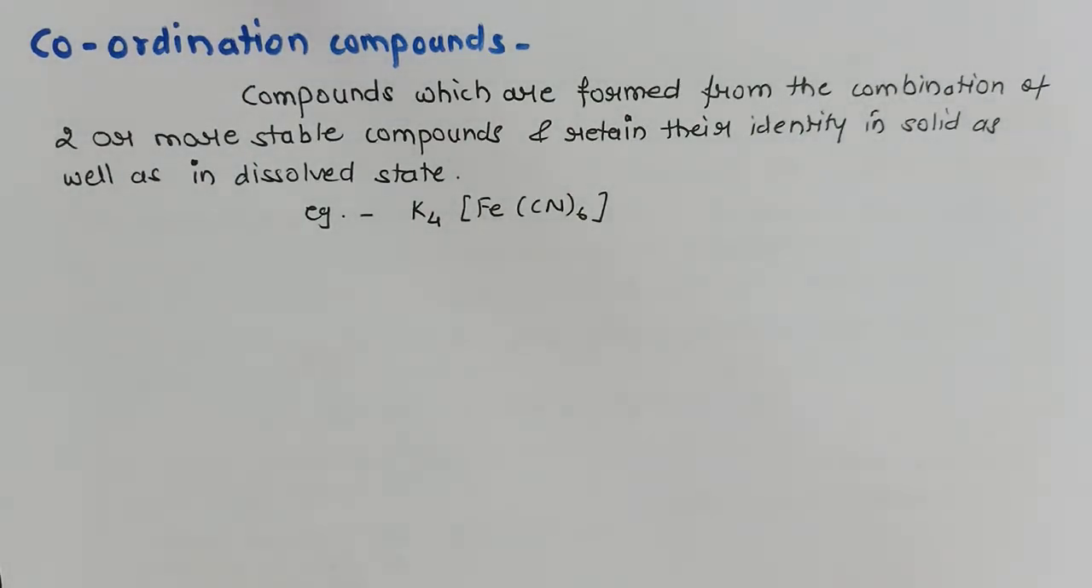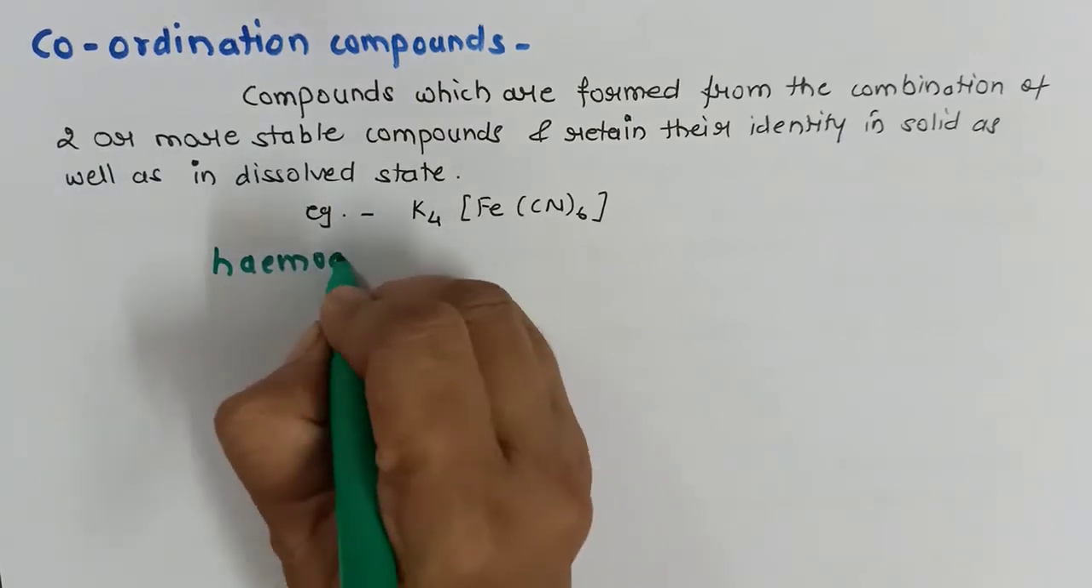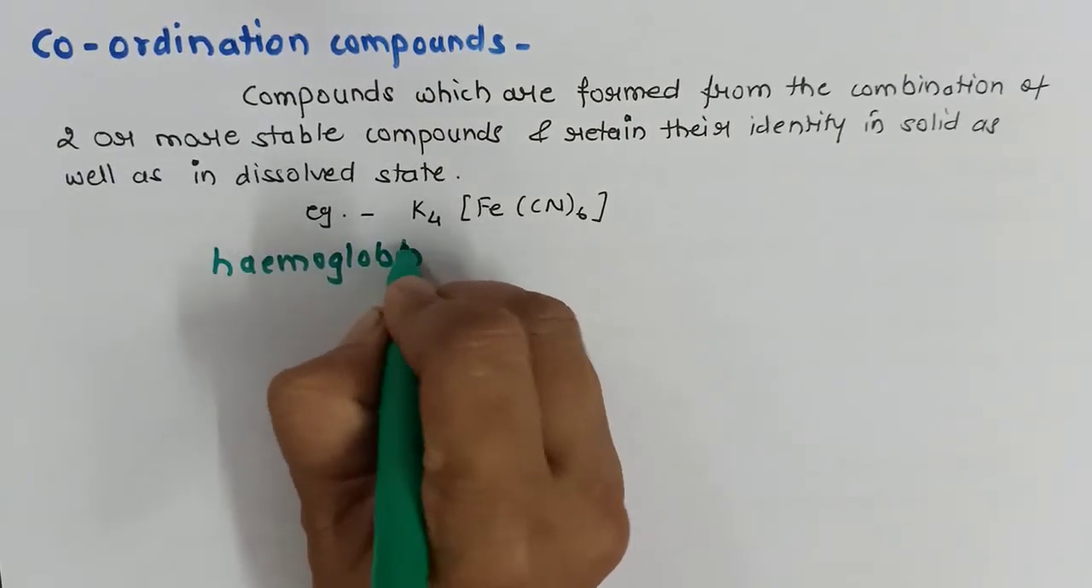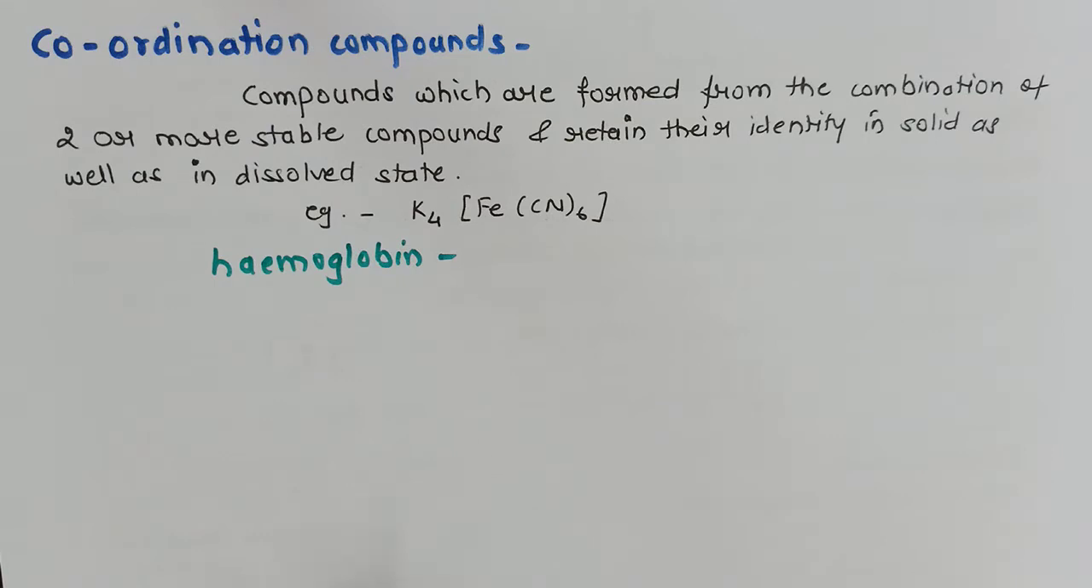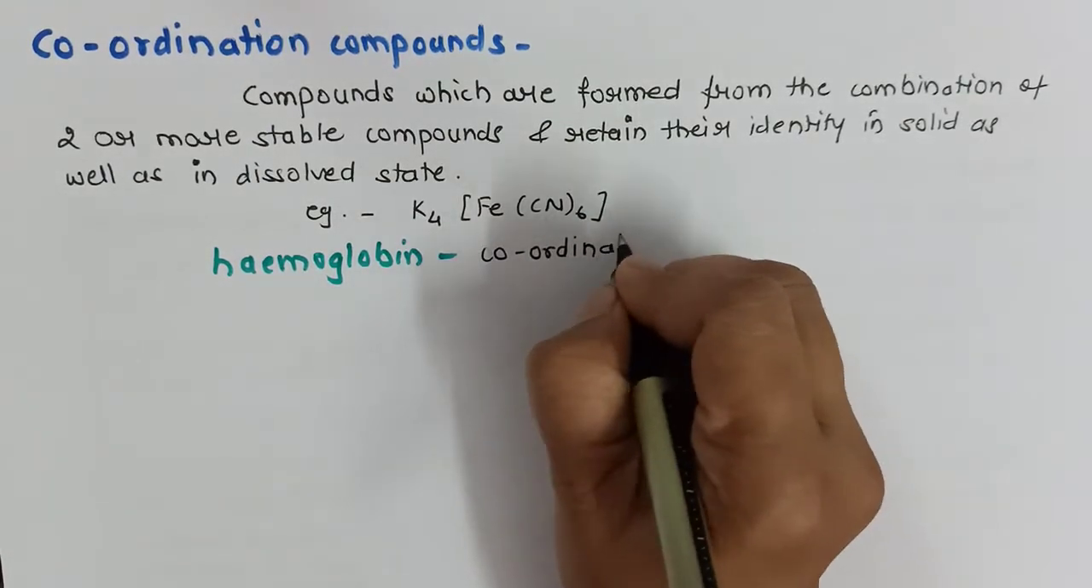Now why are we studying these coordination compounds? Are there any uses in daily life? Are there any examples from daily life? Yes. Hemoglobin, which is found in our blood, is a coordination complex of iron.